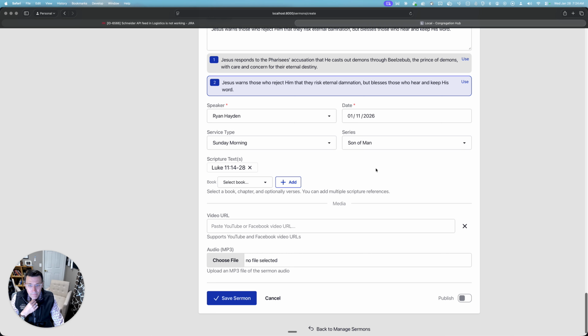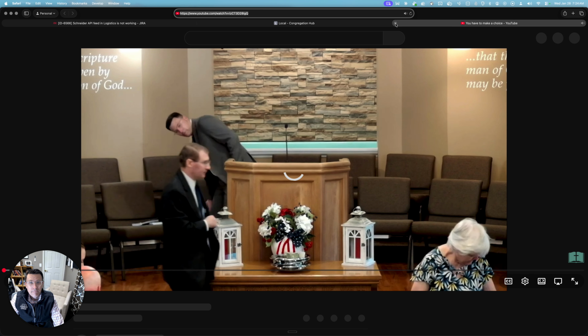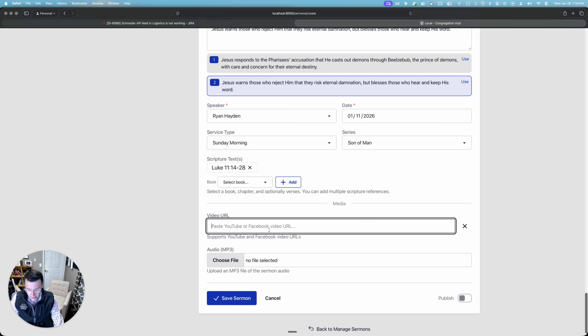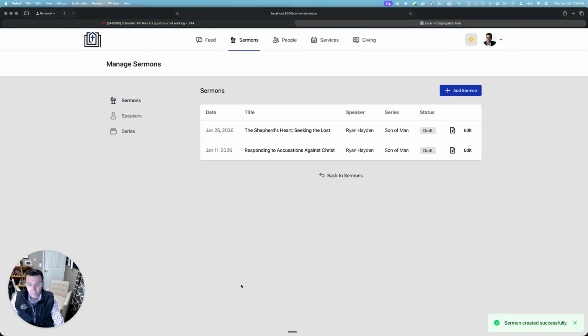We'll add that. Let me grab and see, is there a YouTube file here? Yeah, let's grab the YouTube. I'm gonna copy this and paste that in here. All right, and we're gonna save it. That's not the coolest thing. That's pretty easy. Okay, the coolest thing I want to show you is this little button right here.